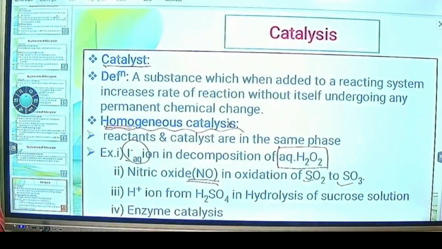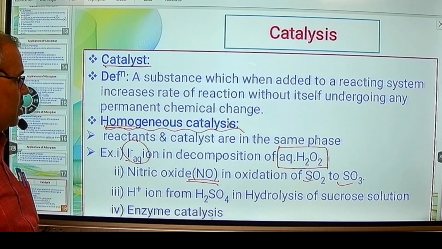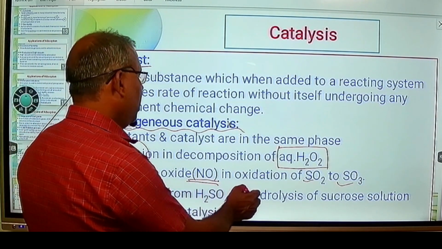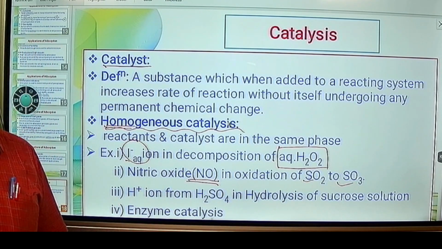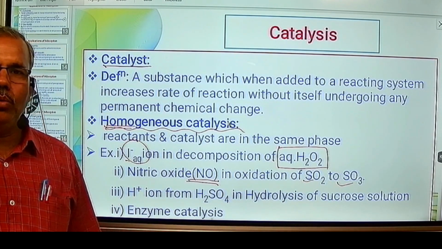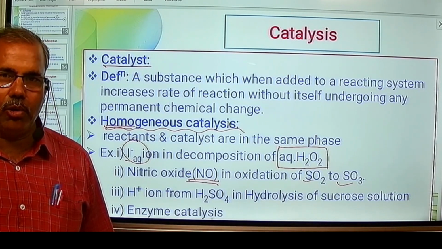Then another example, H plus ion from H2SO4, that is sulfuric acid, in hydrolysis of sucrose solution. Now we know sucrose is hydrolyzed to get one molecule of glucose and one molecule of fructose.